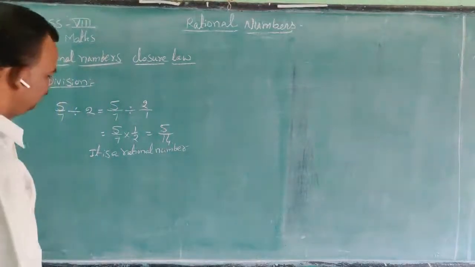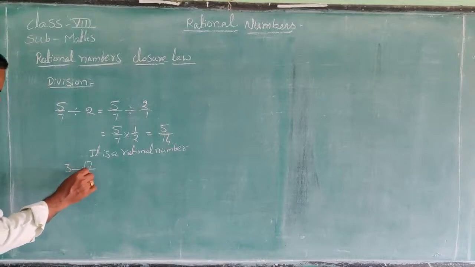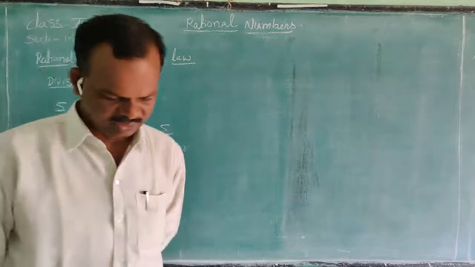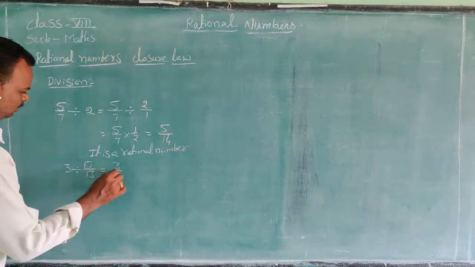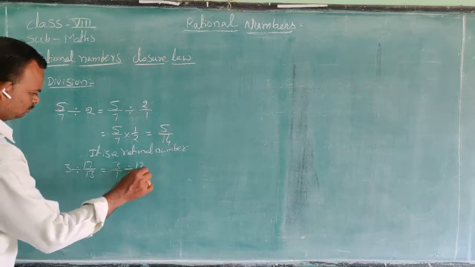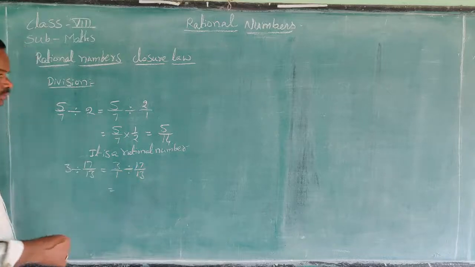And also the next one is 3 divided by 17 by 13, which is equal to 3 by 1 divided by 17 by 13.